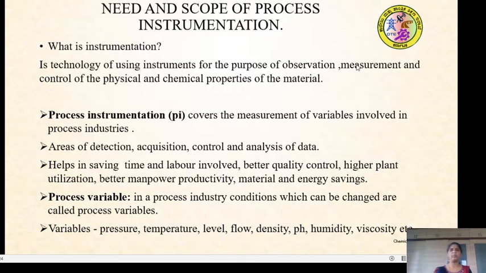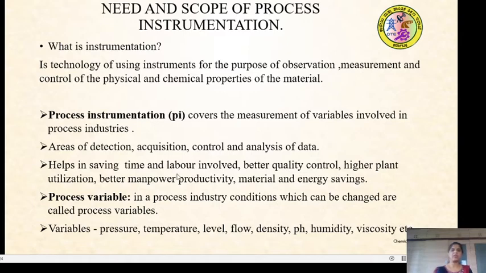If you want to measure a particular variable, such as temperature, pressure or viscosity, that can be done by using instrumentation. And you can also control the process variables, the physical and chemical properties of a certain material. So overall, technically, instrumentation is the technology of using instruments for the purpose of observation, measurement and control of physical and chemical properties of the material.